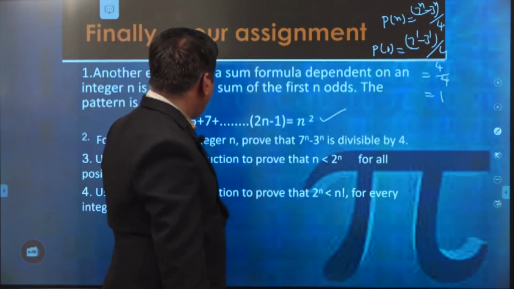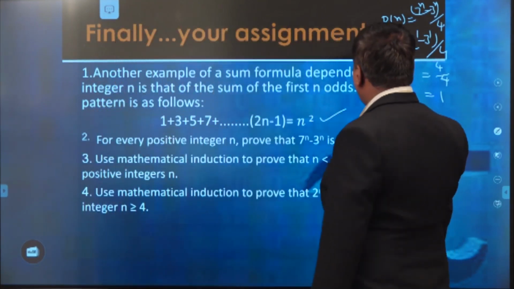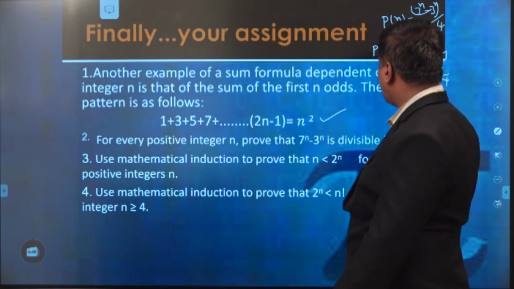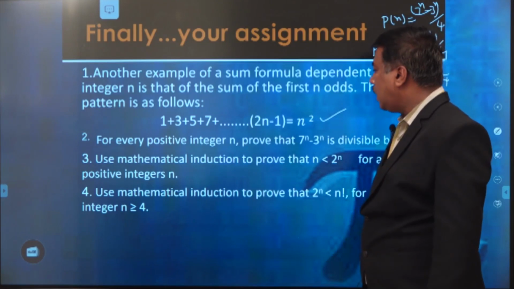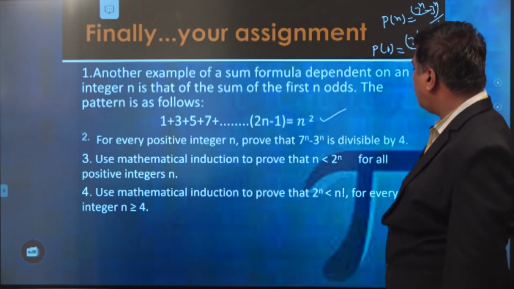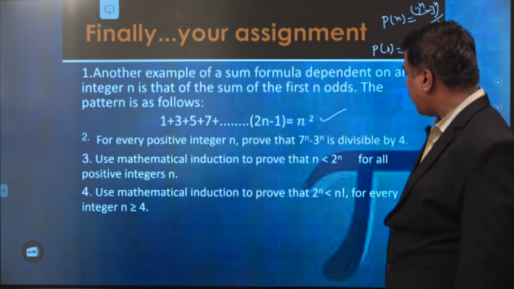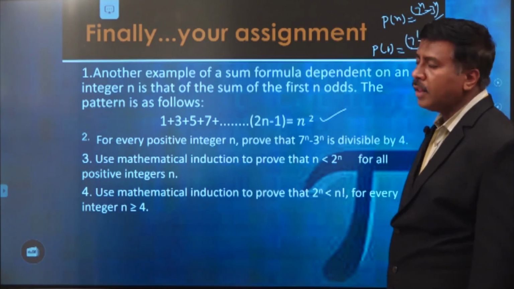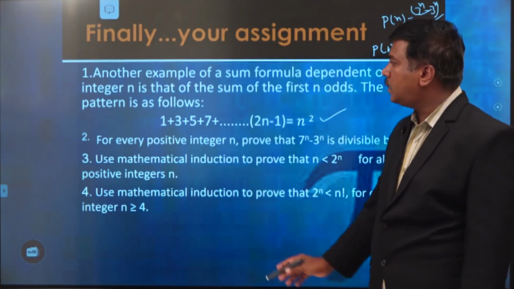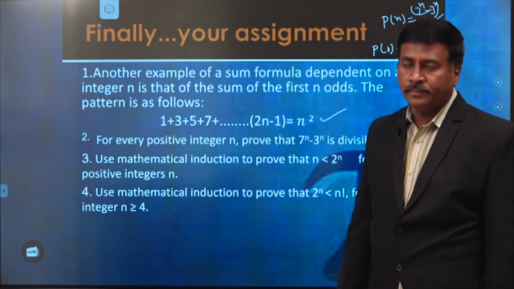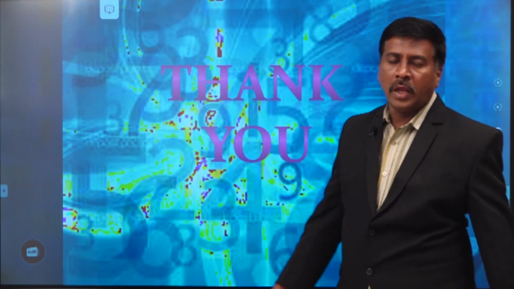Similarly, use mathematical induction to prove that n is less than 2 power n for all positive integers n. And the next one is, use mathematical induction to prove that 2 power n is less than n factorial for every integer n greater than or equal to 4. These are the conditions. Okay, these problems you have to complete in the next session. Thank you. Thank you for kind listening.